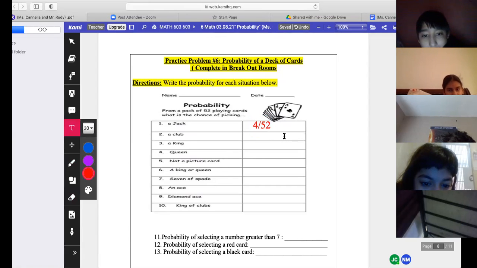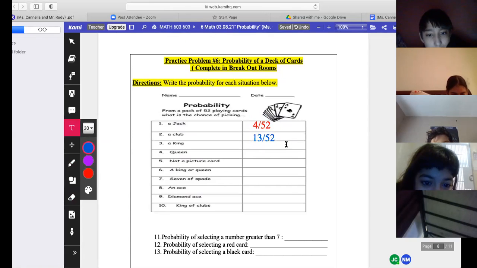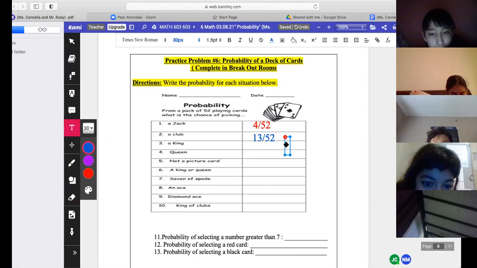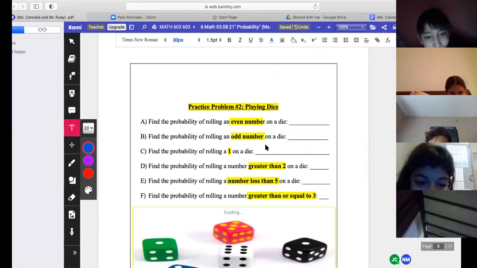All right. How many clubs are there in a deck? If you go back to the visual I provided before. So that will be 4 out of 52. Clubs. Let me show you what a club is.